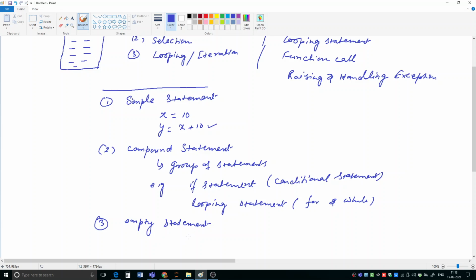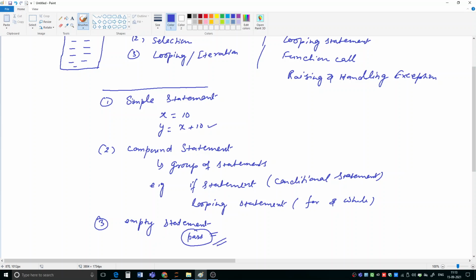We may come across such a situation, and in that case we have to manage with an empty statement. What is the empty statement in Python? It is pass. When you write the pass statement, Python is not going to do anything. Simply it will be treated as an empty statement.